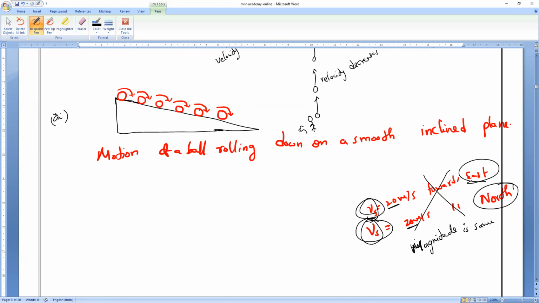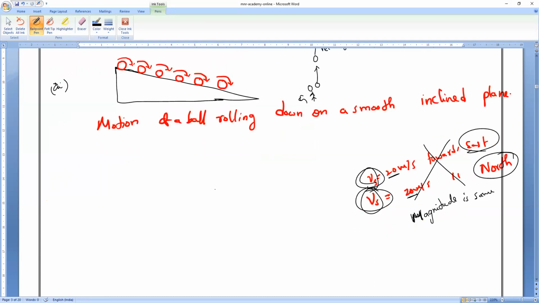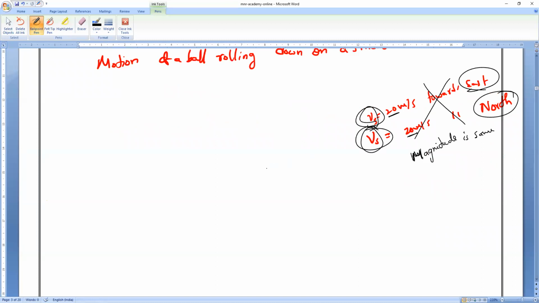Is it okay, everybody? That is what you have to be very careful about. Lingesh is saying, sir, the moon orbiting the earth. Yes, it is continuously moving with the same speed, and the velocity keeps on changing at a uniform rate. So we can say that. That's fine. So these are the familiar examples you can take for uniform acceleration.